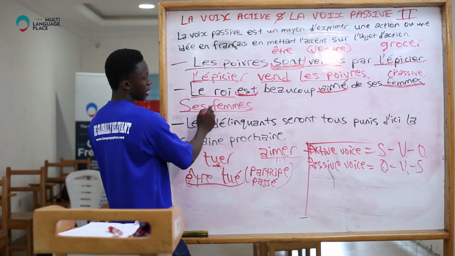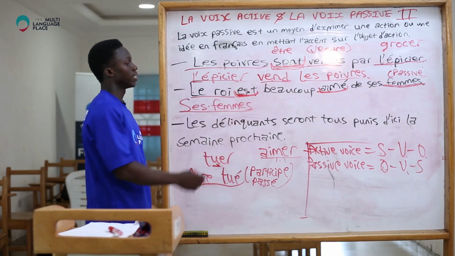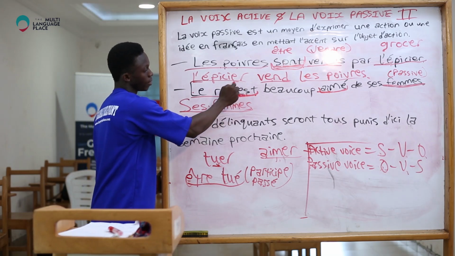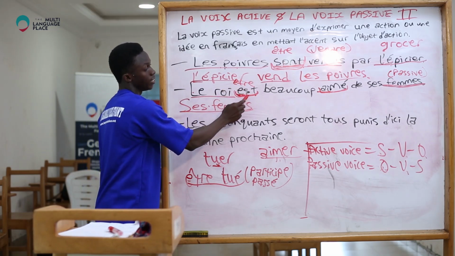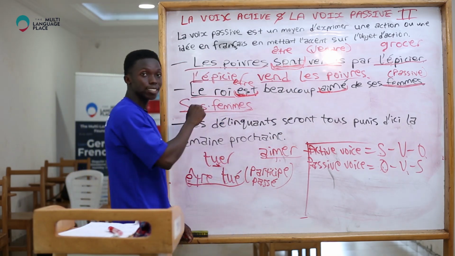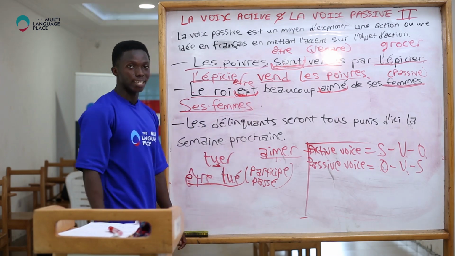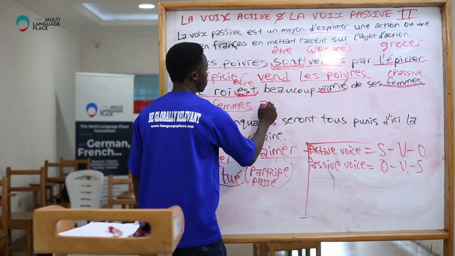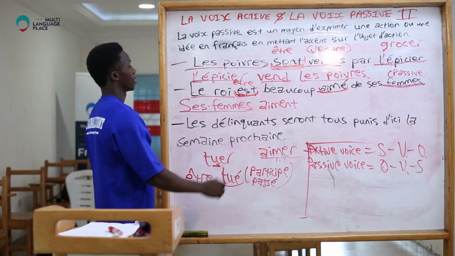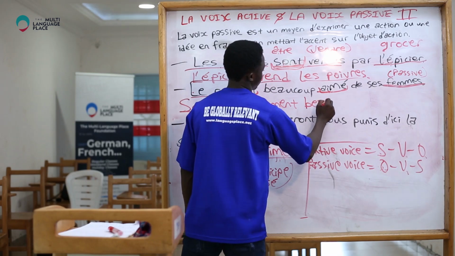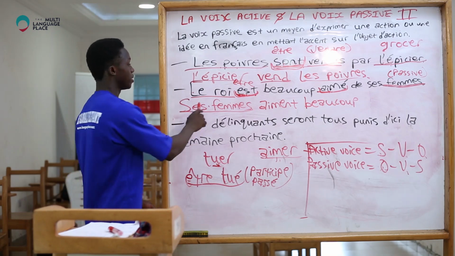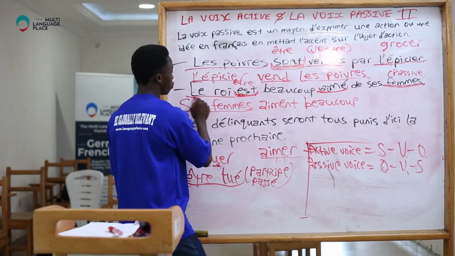Ces femmes. Now, this is conjugated in présent de l'indicatif. Être, conjugated in présent de l'indicatif. That shows that this verb, which is the real verb in active voice, will be conjugated in present tense. That shows ces femmes aiment. Ces femmes aiment beaucoup. Why are we putting beaucoup? Because beaucoup is here. Ces femmes aiment beaucoup le roi.